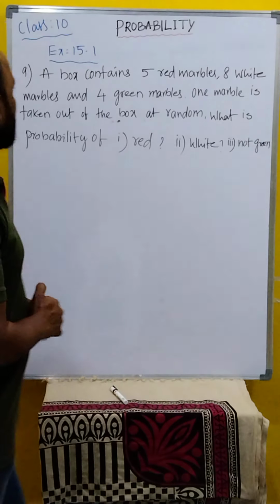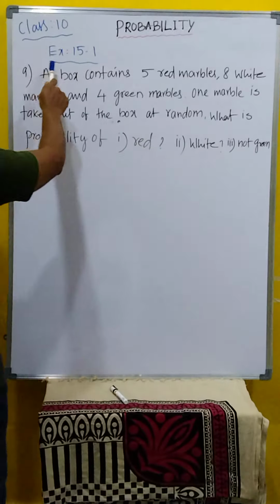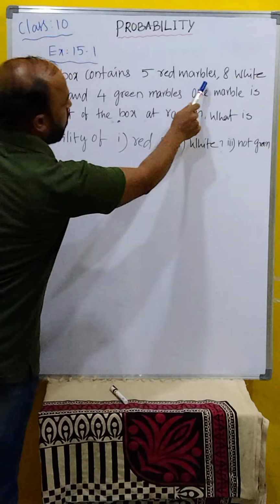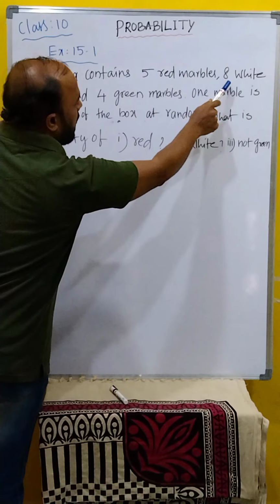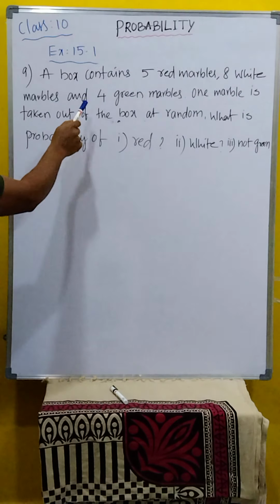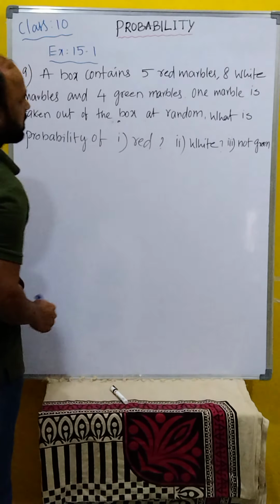Hello students, now we are going to solve question number 9, that is exercise 15.1, question number 9. I will read the question, listen properly and then understand the question and finally find the probability of given question. Clear children? A box contains 5 red marbles, 8 white marbles and 4 green marbles.